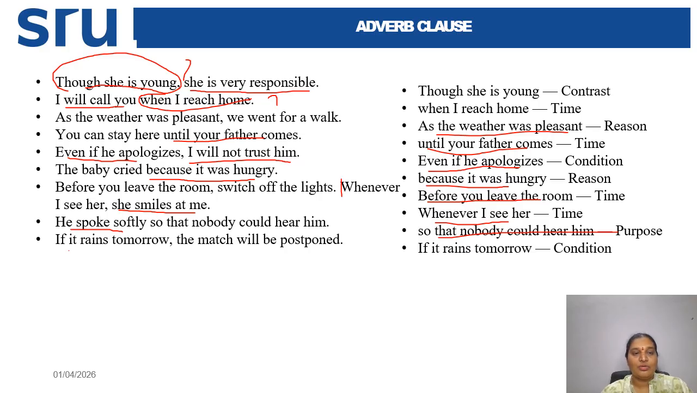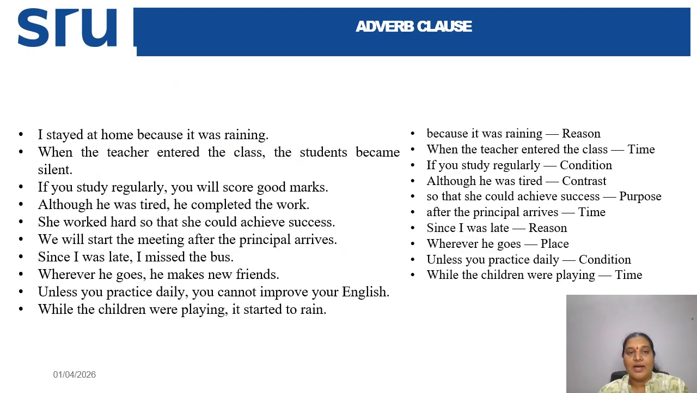"If it rains tomorrow, the match will be postponed." "If it rains tomorrow" is the condition. "The match will be postponed" is a complete sentence and you can take "if it rains tomorrow" as the dependent clause, and this dependent clause is an adverb clause. In this manner you can identify or search for these kinds of reasons, conditions, time or purpose, so that you can identify what is an adverb clause. And some more examples are here. "I stayed at home because it was raining." "I stayed at home" is giving complete sense. And "because it was raining" is a subordinate clause or dependent clause. So it is saying about reason.